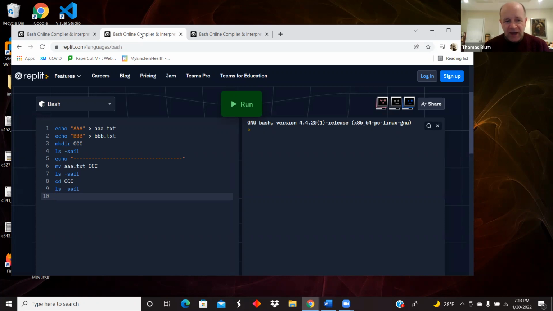And then I'm going to do an ls command in line 7, and I'm going to see that the aaa.txt file is no longer in the current directory because I've moved it to the ccc subdirectory. And then in line 8, I'm going to move into the subdirectory. So the cd ccc, I'm moving into that subdirectory, and then I'll do another ls, and then I should be able to see that, yes, indeed, that is where that file went.